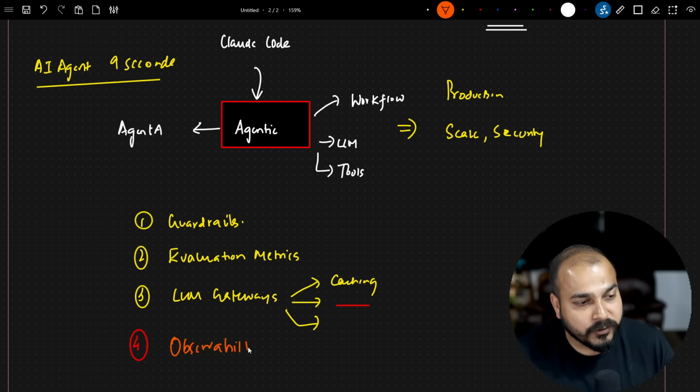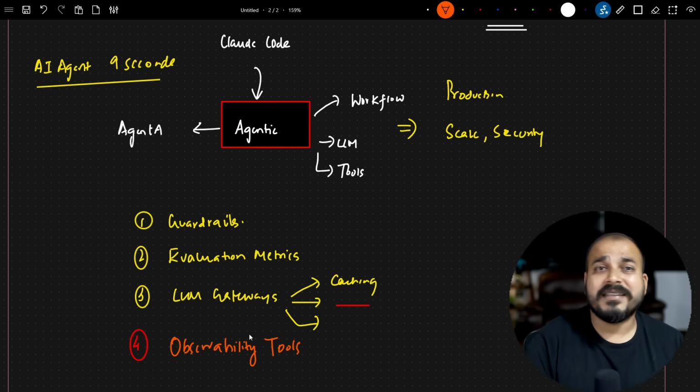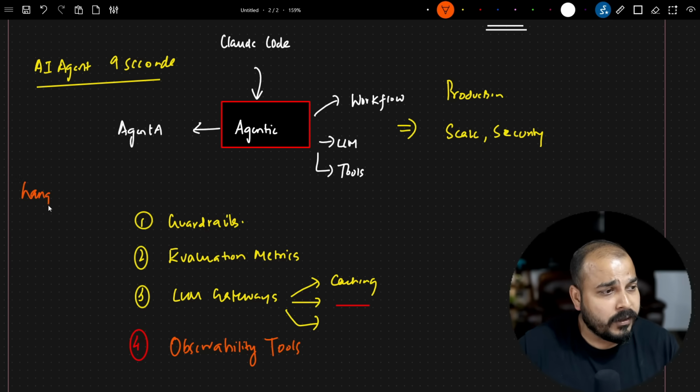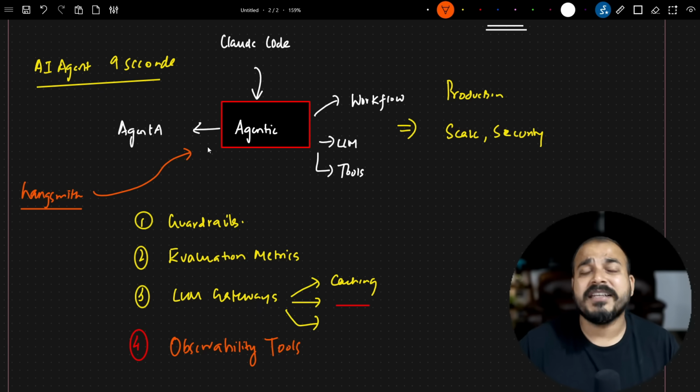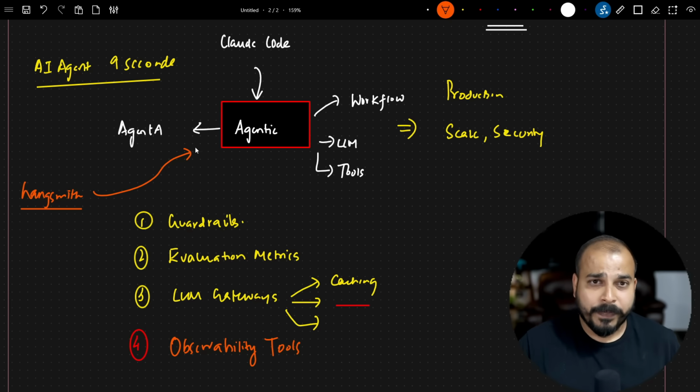And then based on the working of the agents, you can also observe what outputs it's creating. So for that, you need to use some observability tools, and there are multiple observability tools available. One example is LangSmith, right? With the help of LangSmith, let's say if you have used LangGraph and developed this entire agentic workflow, you'll be able to track each and everything with respect to that particular workflow, right?